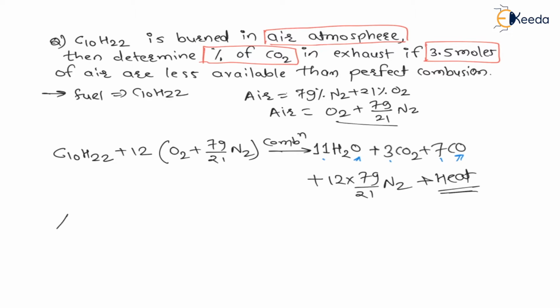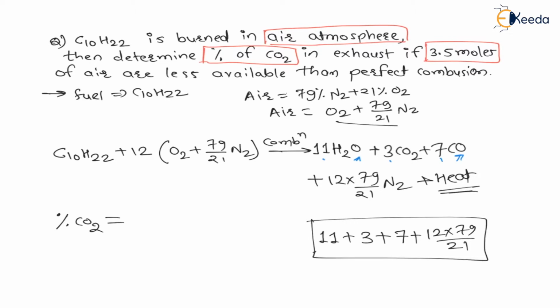Total molecules will be 11 water molecules plus 3 carbon dioxide plus 7 carbon monoxide plus 12 into 79 by 21 nitrogens. These are the total molecules in the exhaust.